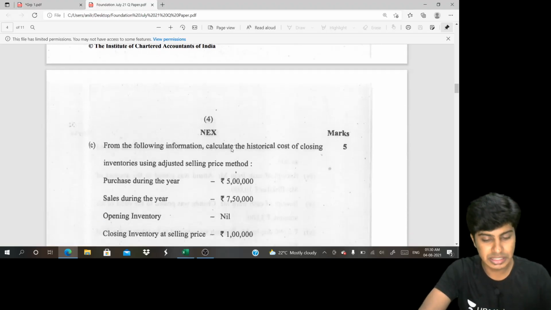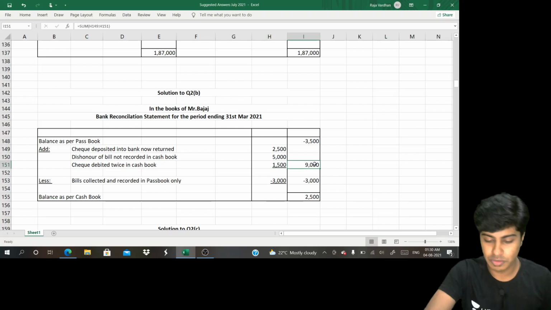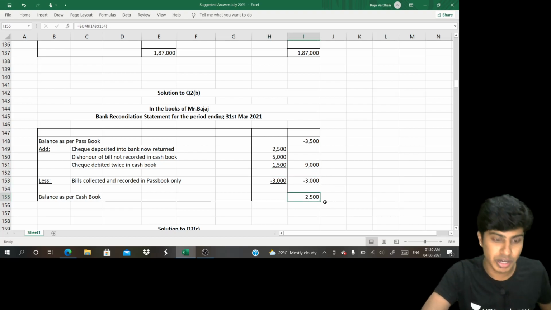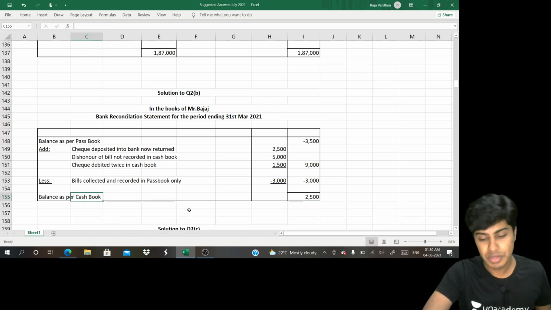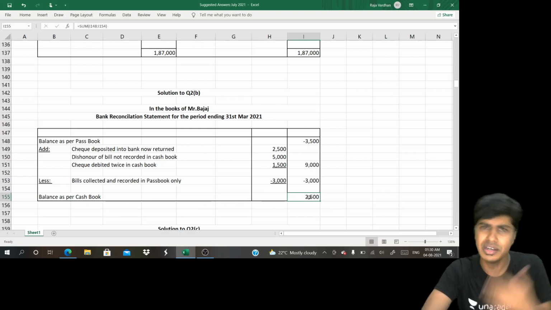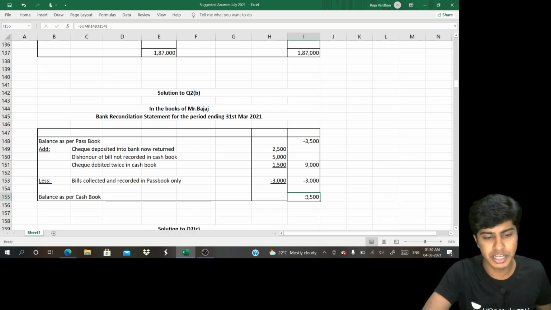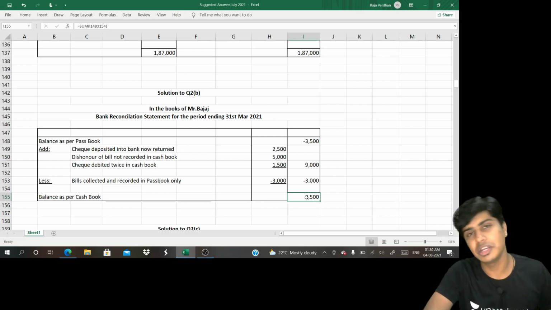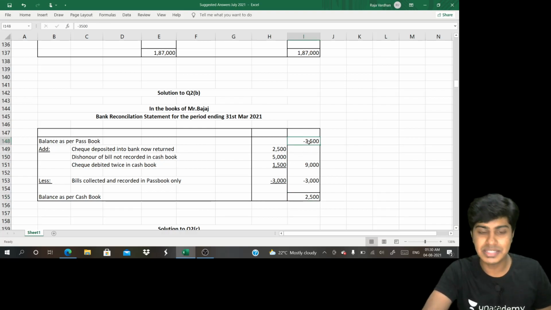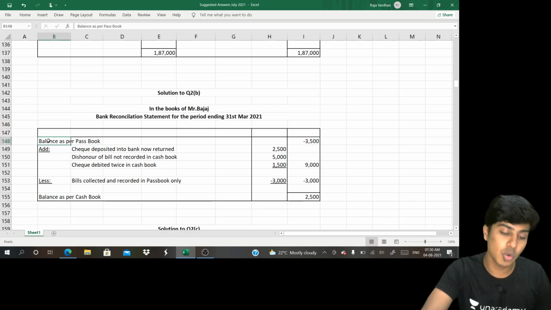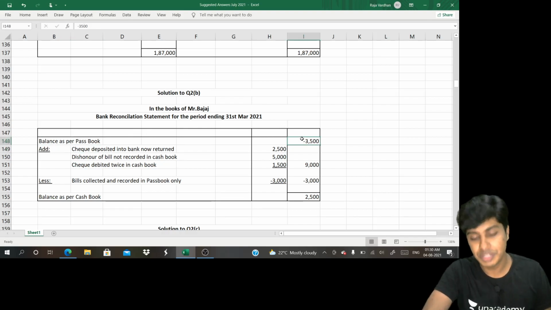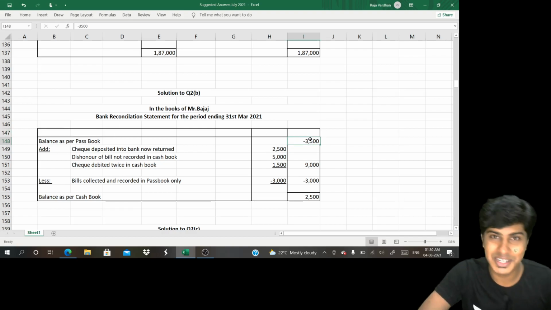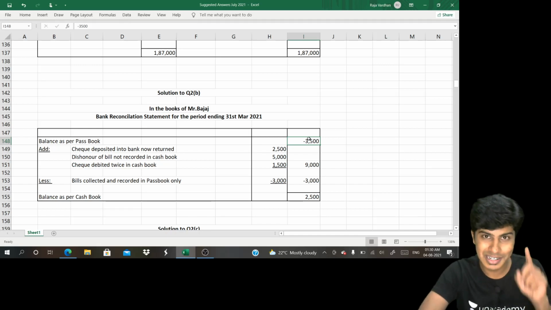That's it. There is nothing else left in the question. Take the total of adds, take the total of less items. What you end up getting is positive 2,500, which means balance as per cash book. If this was negative 2,500, it means it is an overdraft balance as per cash book. What I strongly believe in BRS chapter is keep the numbers negative, not the words. Instead of writing overdraft balance as per passbook 3,500, I would recommend you write balance as per cash book minus 3,500. So keep the numbers negative. It is easy to compute, and not the words.